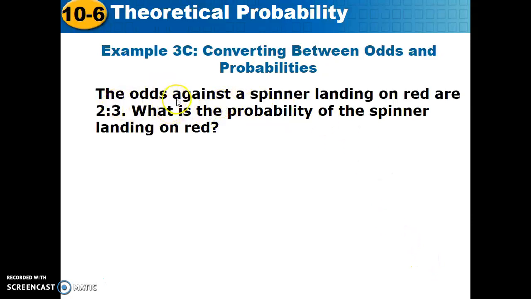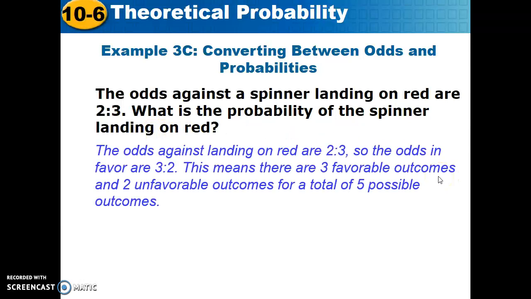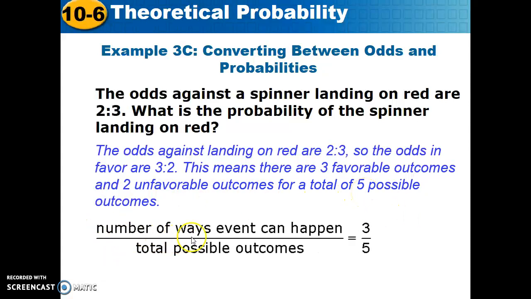The odds against a spinner landing on red are 2 to 3. What's the probability the spinner lands on red? So the odds against are 2 to 3, so the odds in favor are 3 to 2. This means there are 3 favorable outcomes and 2 unfavorable, for a total of 5. So we convert that: the number of ways the event can happen, that's what we did right up here, favorable, 3 to 2. There are 3 out of our total number, 5 ways. So there are 5 segments on the spinner, 3 of which are red.